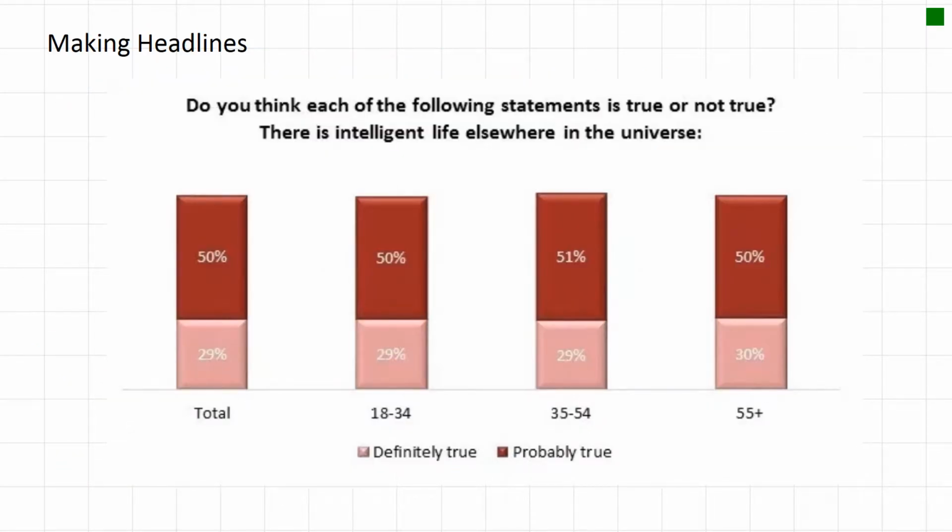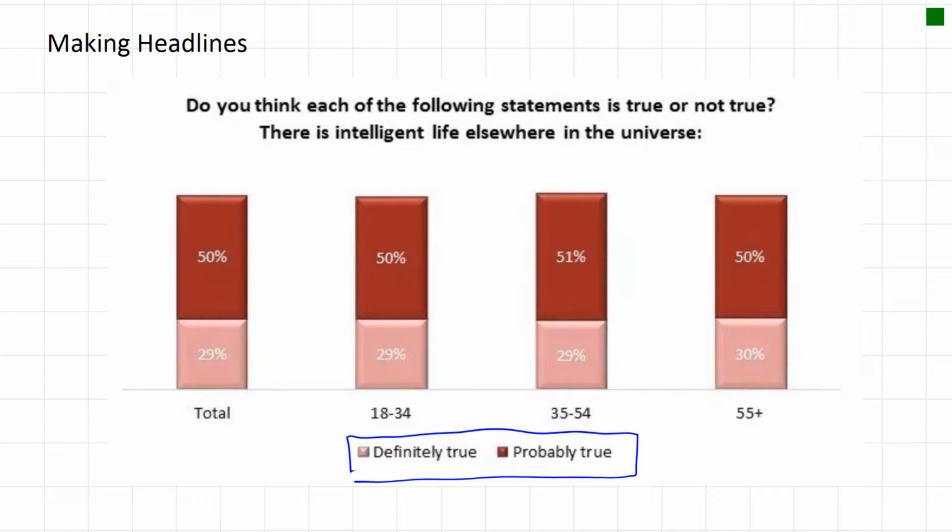So let's take a look at how the Angus Reid poll chose to illustrate the results of their survey. They did it as a bar graph, and we're looking at the question, is there intelligent life elsewhere in the universe? I want you to notice that they only are showing the true and the definitely true and the probably true.